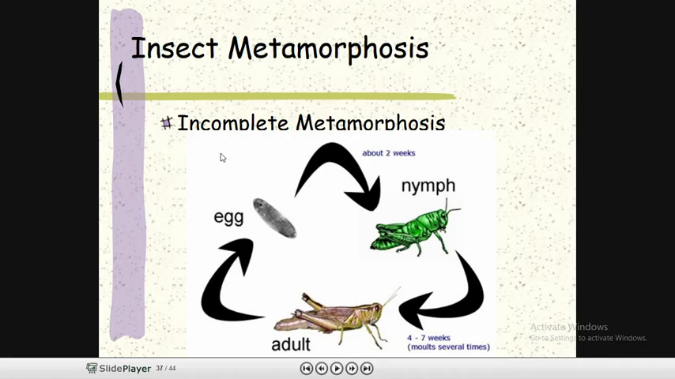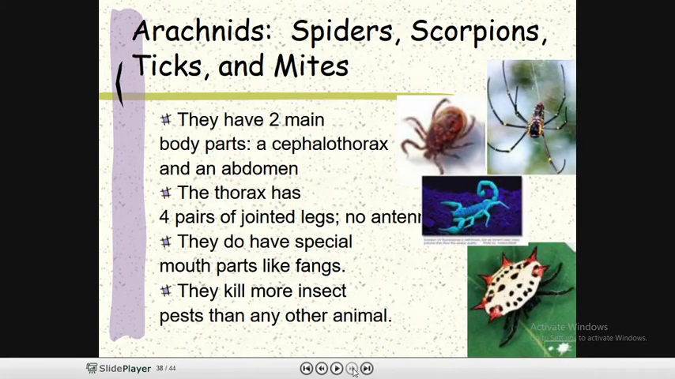The incomplete metamorphosis is also there, where eggs become a nymph. Okay, nymph, not the larva, and the nymph becomes an adult organism. So they spend half of their lifetime within these two stages. So it is the incomplete metamorphosis.